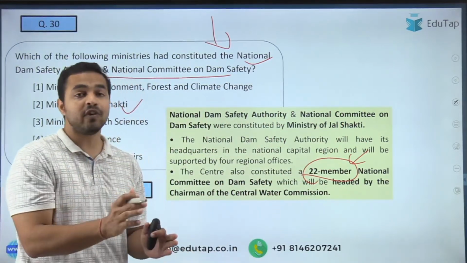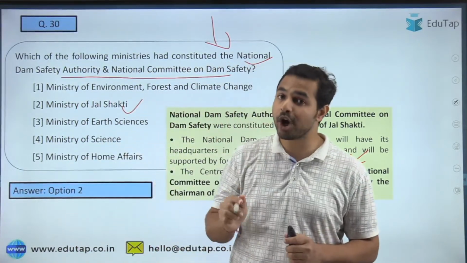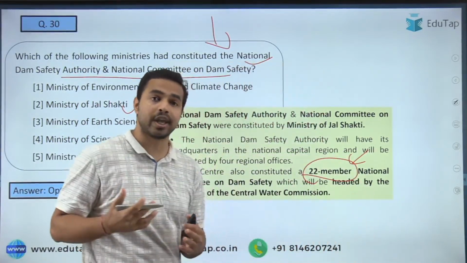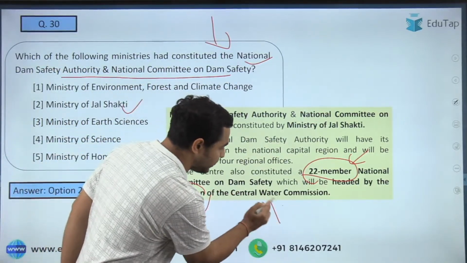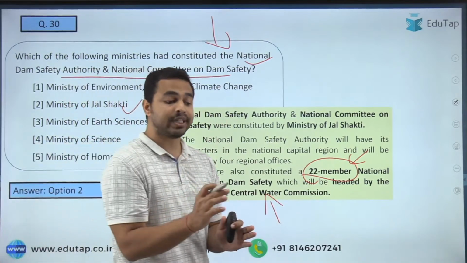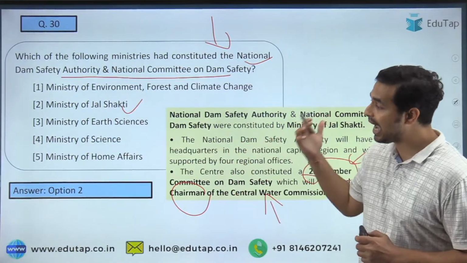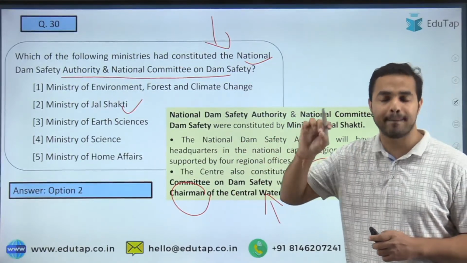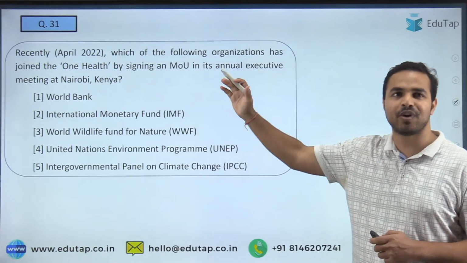तो यहाँ पर नंबर ऑफ मेंबर्स आपको याद रखना बहुत ही जरूरी है कि नंबर ऑफ मेंबर्स कितने होंगे। और दूसरी इंपॉर्टेंट चीज है कि उसको हेड कौन करेगा। तो जब हम बात करते हैं हेड कौन करेगा, it will be headed by the Chairman of the Central Water Commission. तो सेंट्रल वाटर कमीशन की जो चेयरमैन है, that person is going to basically head this particular 22-member panel. So very important thing, we have discussed all of them in this particular part. Let's move on to the next question.